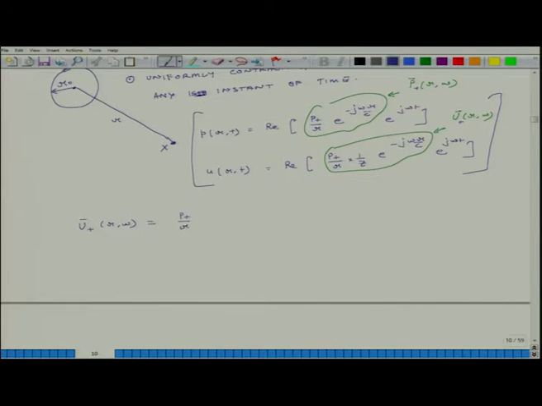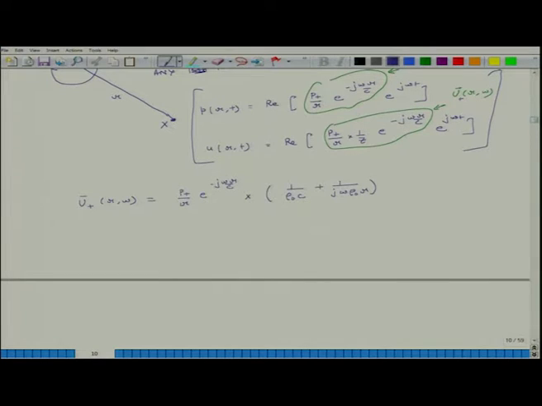P plus over r E minus j omega r divided by c times 1 over z. And 1 over z we had seen that relation earlier. So, I will just write it down directly, 1 over rho naught, 1 divided by rho naught c plus 1 divided by j omega rho naught r. Now, what I will do is I will calculate the value of u plus bar on the surface of the sphere which is generating the sound. So, on the surface of the sphere, what is the value of r? It is r naught.